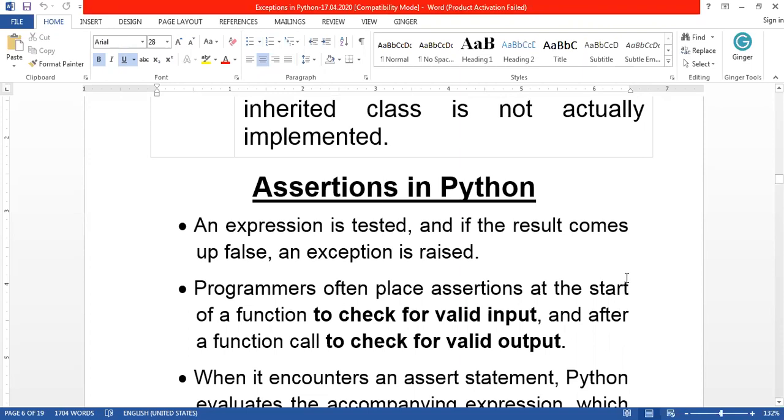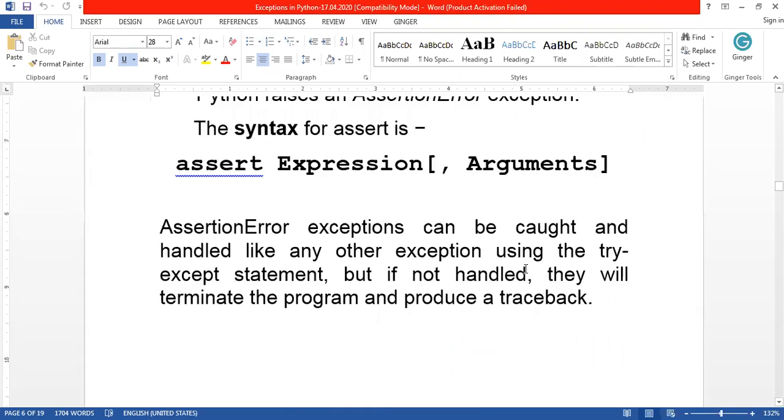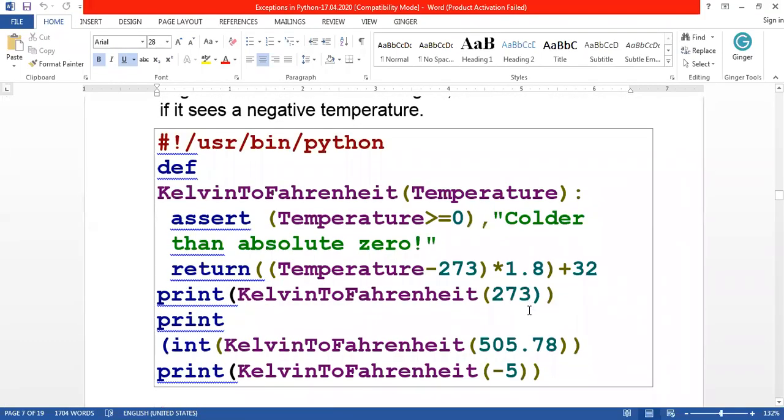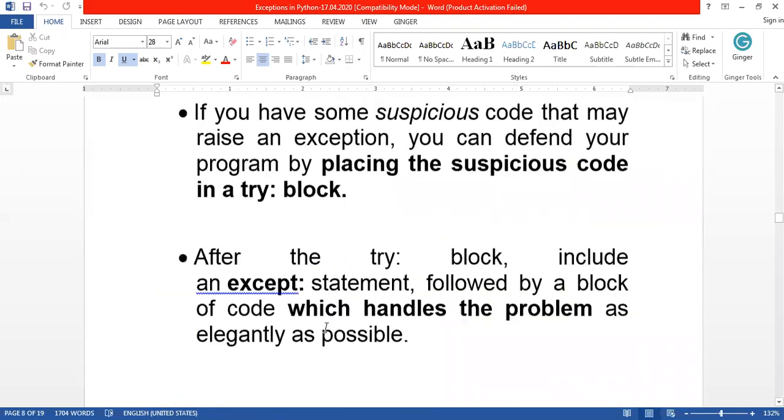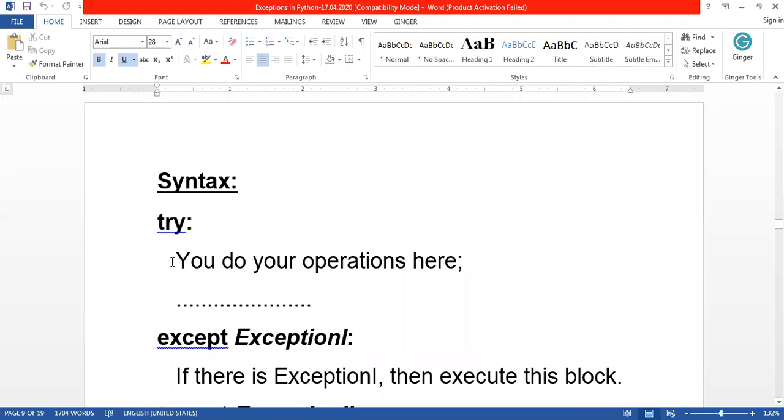Now you know what type of errors can occur in your program. Normally, you know some basic types of errors that are possible in your program, right? So when you are writing a program, you at least partly know the different types of errors that can occur while running it. If you know what type of errors can occur in the program, then you can give that code inside the try block.